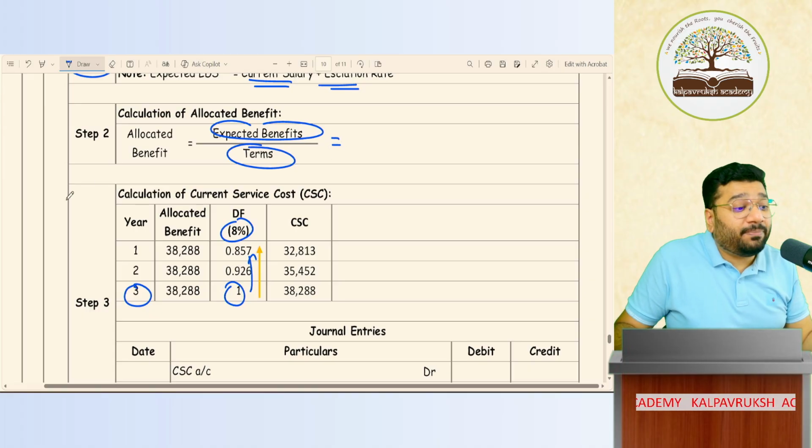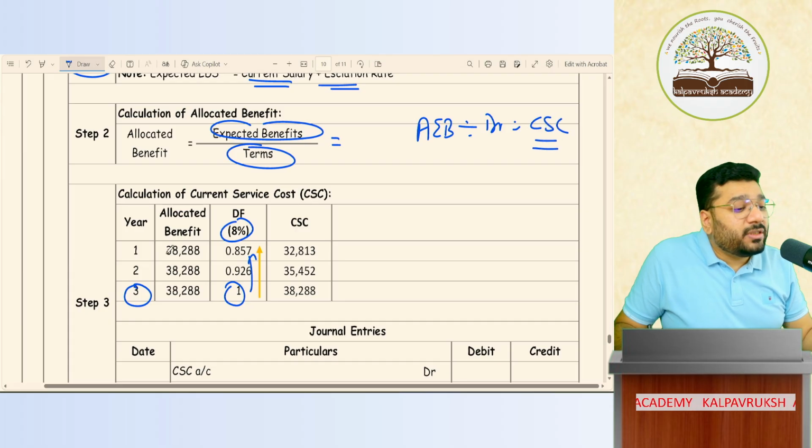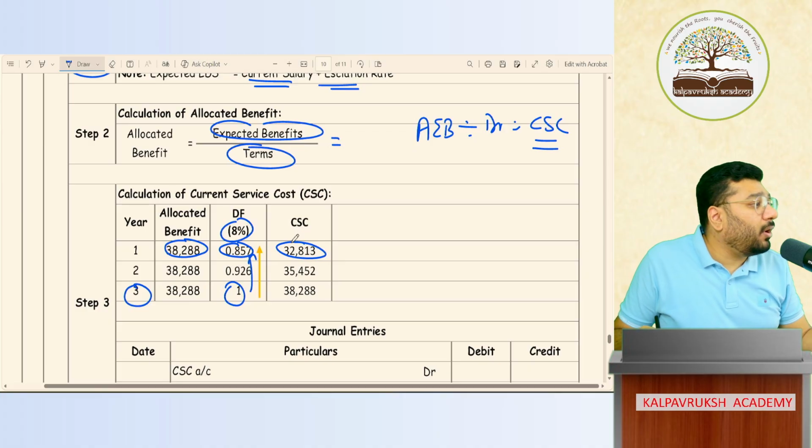So what are you supposed to do in step 3? You are supposed to discount the allocated employee benefit. When you discount the allocated employee benefit, you will get the current service cost. So this is the allocated future benefit. If I discount it, I'll get the current service cost. Got it, not got it?